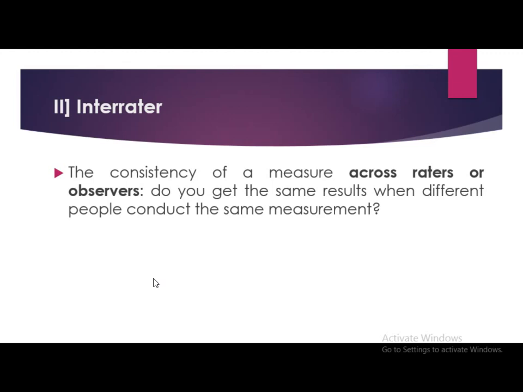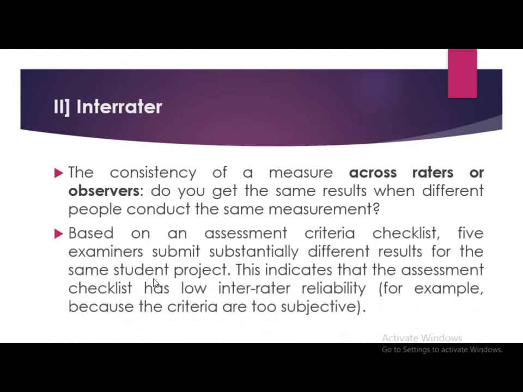Do you get the same results when different people conduct the same measurement? Based on an assessment criteria checklist, 5 examiners submit substantially different results for the same student project. This indicates that the assessment checklist has low inter-rater reliability, for example, because the criteria are too subjective.